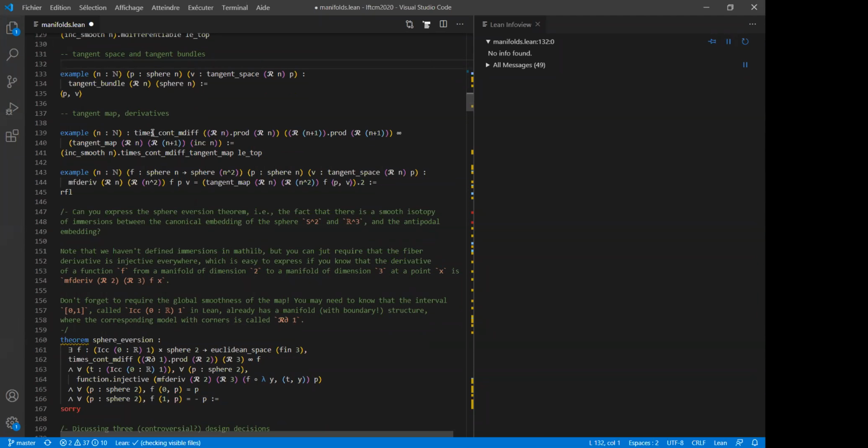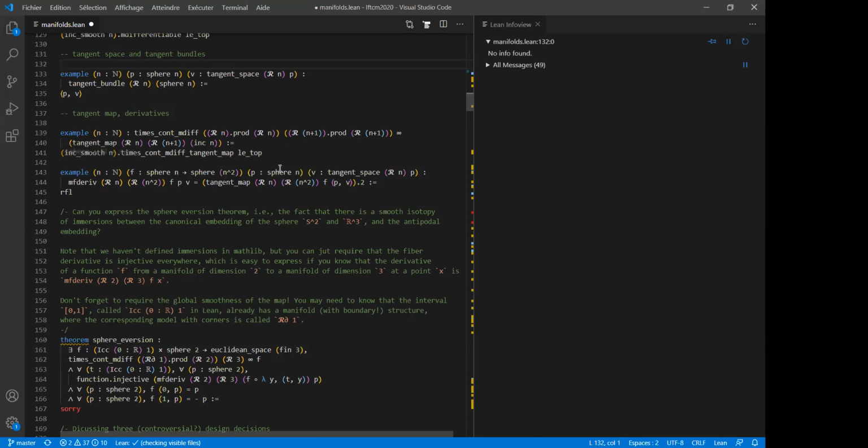And this tangent map behaves nicely from a definitional point of view. Let me just give some example here. I could have taken the inclusion from the sphere of dimension n to R^(n+1), but I chose to change here and to take a map from the sphere of dimension n to the sphere of dimension n squared. Why not?